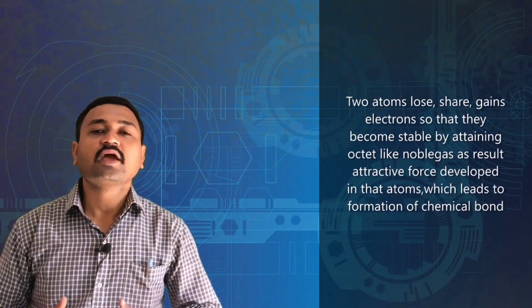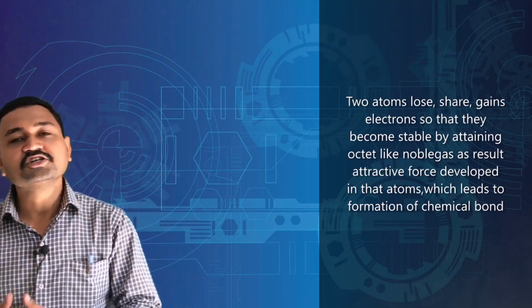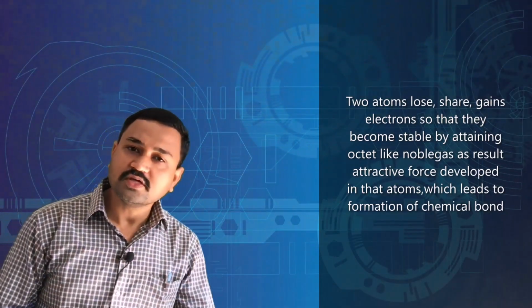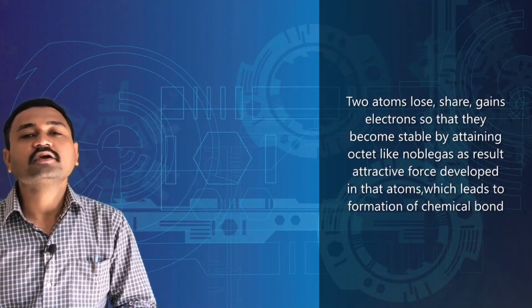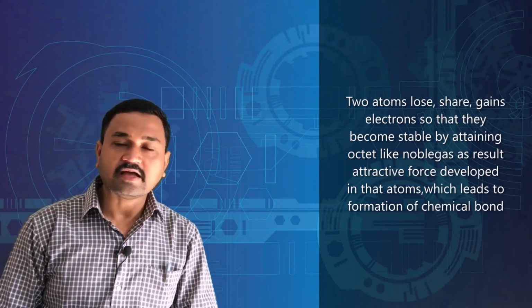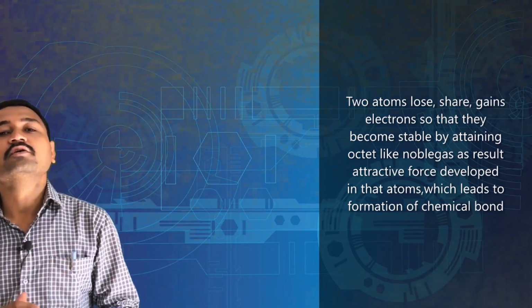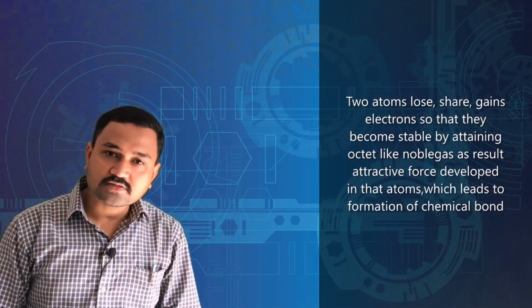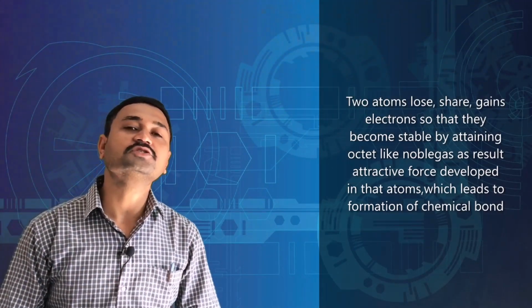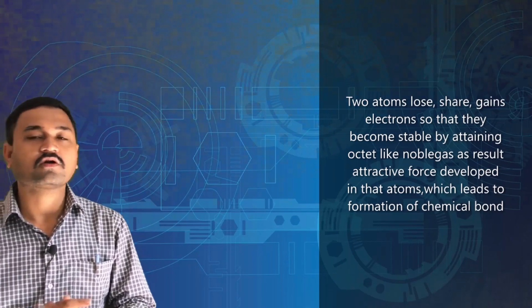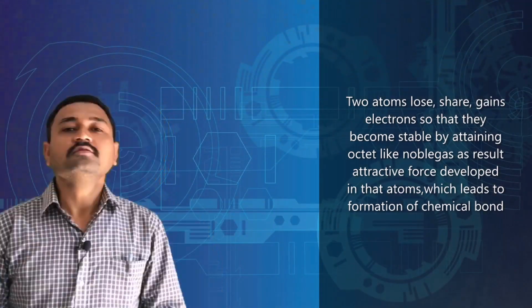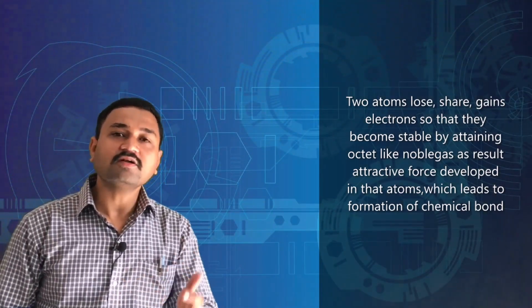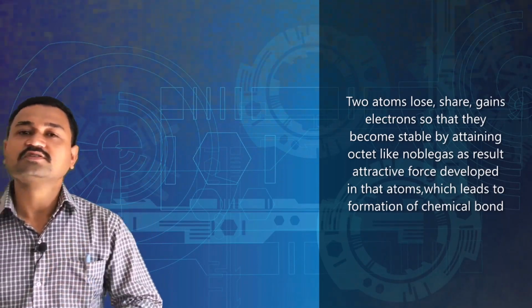There we have studied that two atoms can gain electrons, share electrons, or lose electrons so that they can complete the octet. As a result, there is a development of attractive forces between these atoms, which leads to the formation of a molecule or compound or the ions. Now that attractive force is generally called a chemical bond. So that was the first step to develop or to know about your valence bond theory.